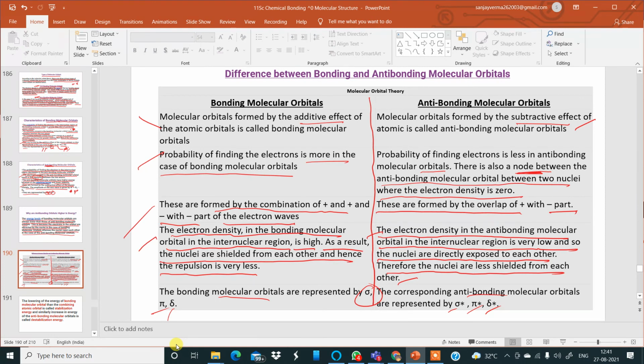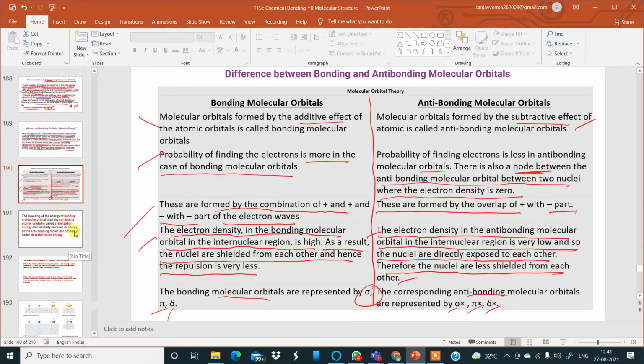Okay, so with this, I would like to end my class here only. The chapter is not complete. I was not able to complete the chapter, but definitely in the next class on Monday, or possibly, I can say, I will complete this chapter by showing you how to draw the diagrams for species like hydrogen molecule, or hydrogen molecular cation, or hydrogen molecular anion, or helium molecule, or helium molecular anion, and so on. So maximum up to species containing 14 electrons in total.